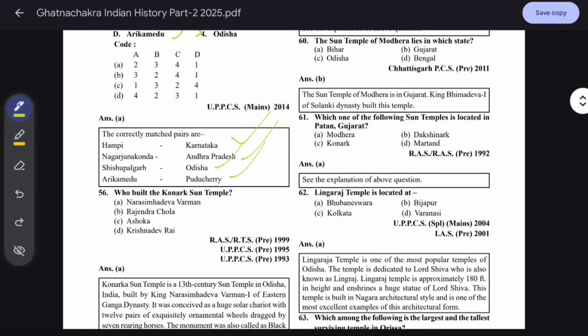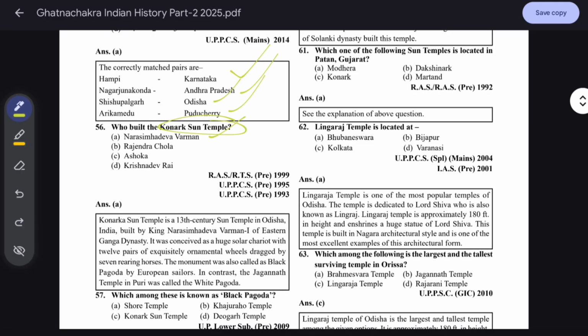So, who built the Konark Sun Temple? Narasimhadeva Varman. Remember this important fact. Konark Sun Temple is a 13th century sun temple in Odisha, India, built by King Narasimhadeva I of the Eastern Ganga dynasty. Remember the dynasty also: Eastern Ganga dynasty.